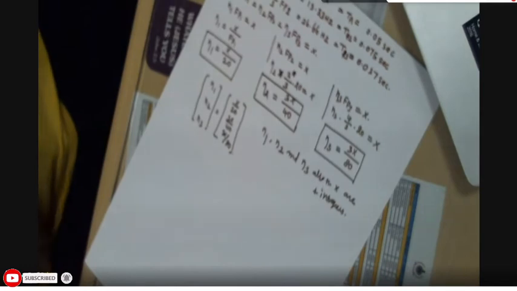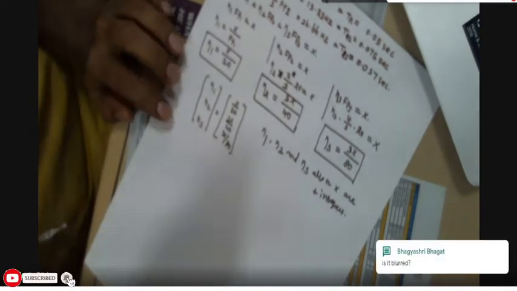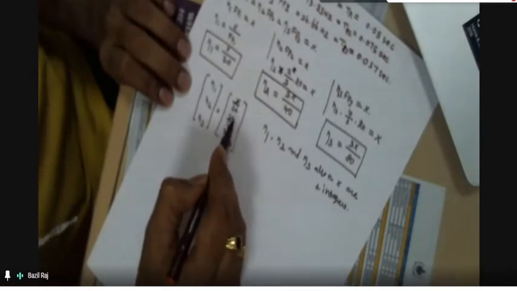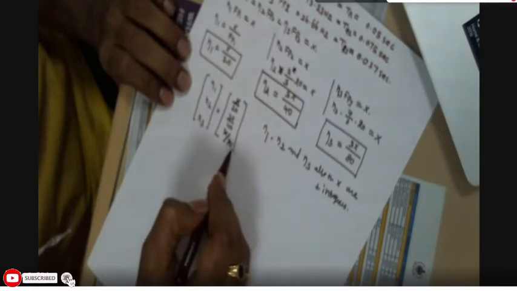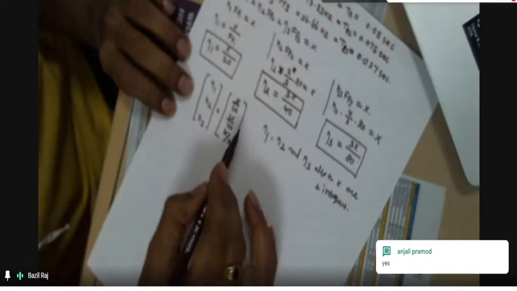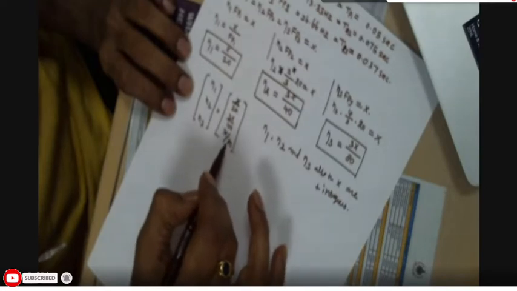Now listen here: this x by 20, 3x by 40, 3x by 80 means n1 should be an integer, n2 should be an integer, n3 should be an integer. Therefore, for x divided by 20, 3x divided by 40, 3x divided by 80, we need to find the least common multiple for all these values of x.